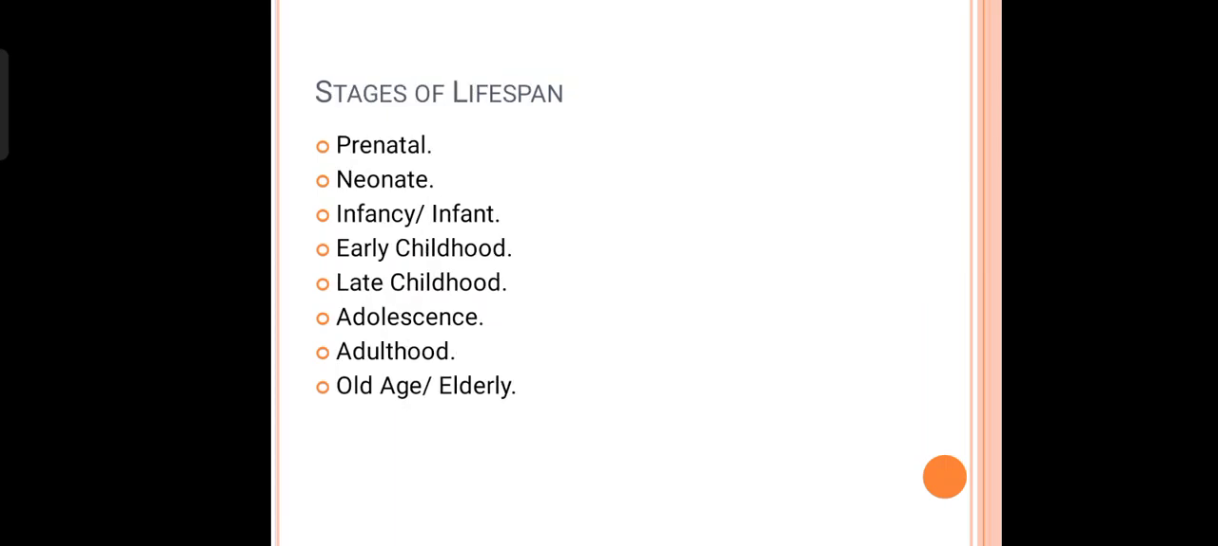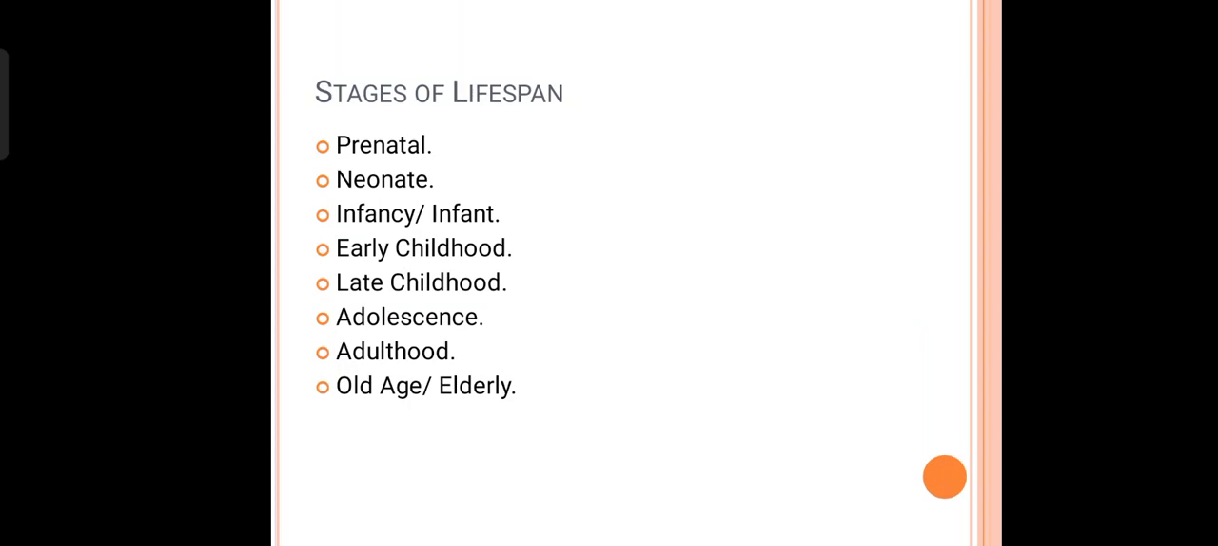The stages of lifespan are prenatal, neonate, infancy or infant, early childhood, late childhood, adolescence, adulthood, old age, and elderly. So let's talk about what is the prenatal stage. The prenatal stage is a stage where a child is in the mother's womb, that is for 9 months. Neonate is just after the birth of the baby, the child is known as a neonate, and it lasts from 0 to 14 days, that is 0 to 2 weeks. After neonate is the infancy or infant stage, which is for 0 to 2 years.